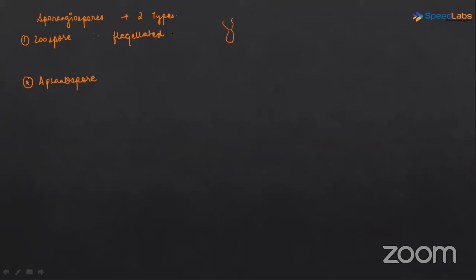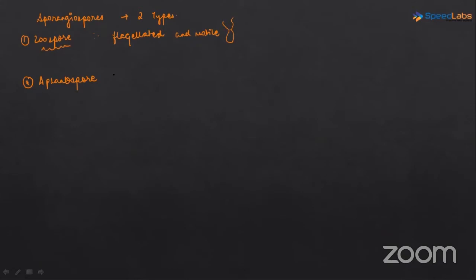Locomotion, exactly. So these zoospores are flagellated and they are motile. They show movement. So if we have a sporangiospore which is flagellated and motile, then we will call it zoospore.